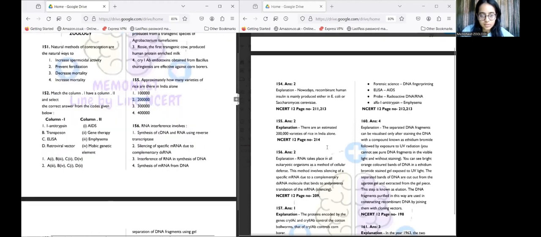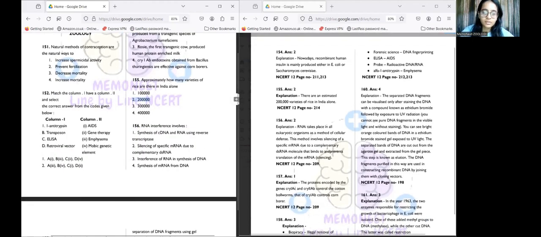Then the 156th question states: RNA interference involves what? The answer is option number 2, silencing of specific mRNA due to complementary double-stranded RNA, or dsRNA. Basically, if we see RNA interference as bothering something, or stopping or hindering it, we can rather call it silencing it. Like, don't interfere with me, don't make me silent. We can say it that way.